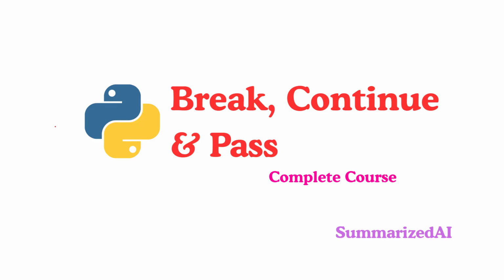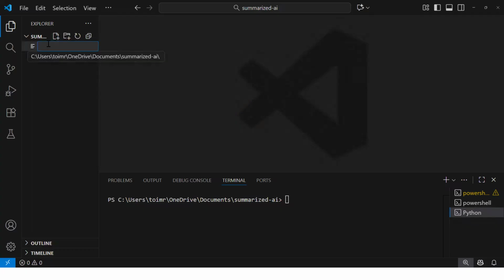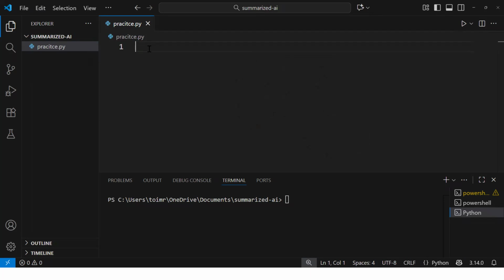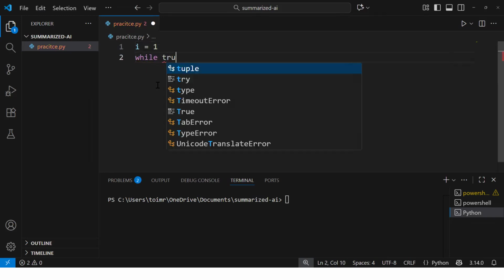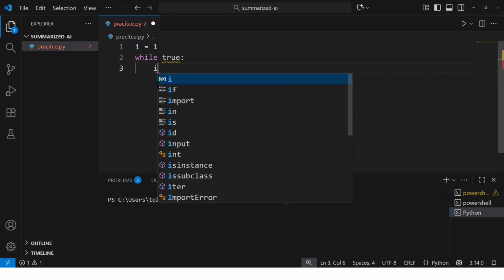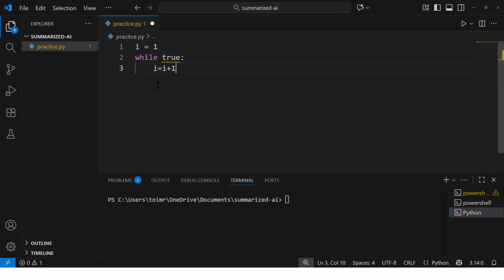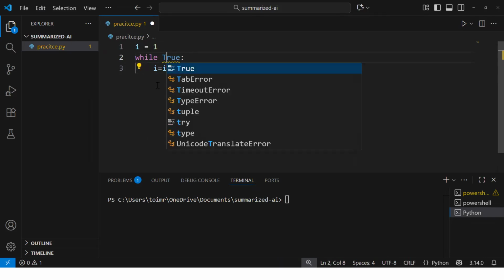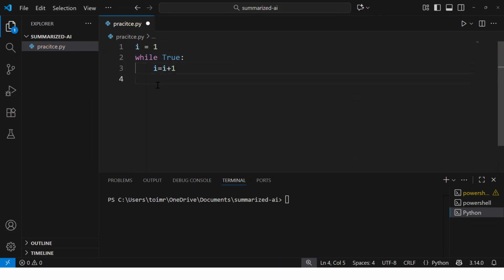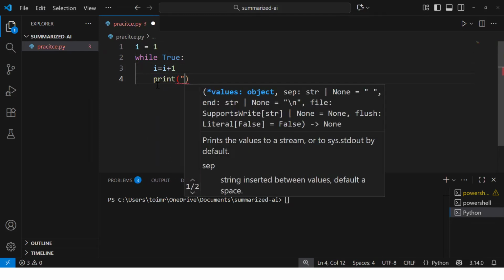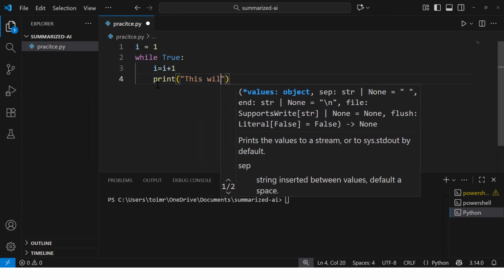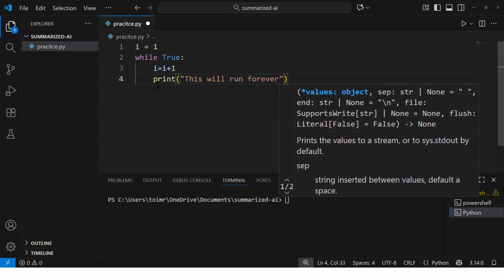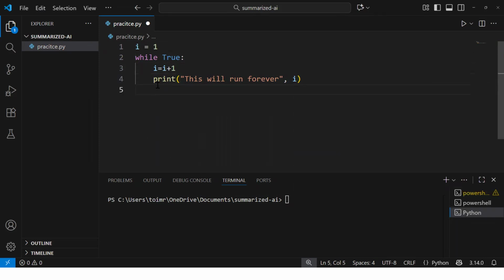So let's get to our Visual Studio Code and create a new file and say practice.py, and let's create an infinite loop. So I would say i equal to 1 and then while True, and then i equal to i plus 1. Let me make it capital I plus 1, and then say print, in double quotes, I say this will run forever, and then print the value of i.